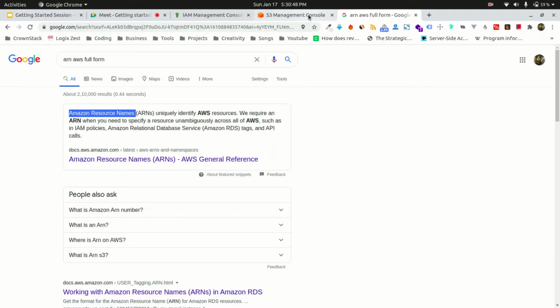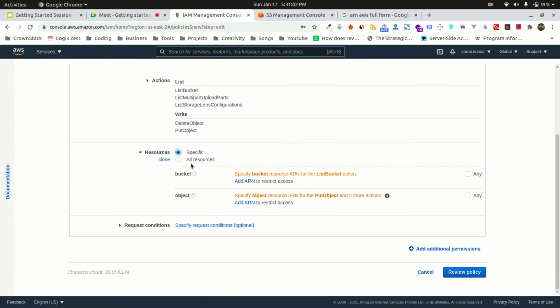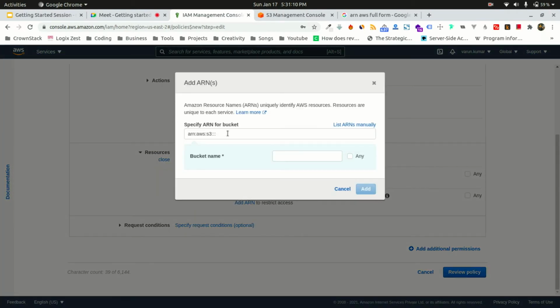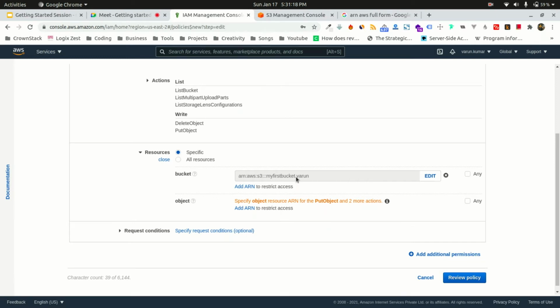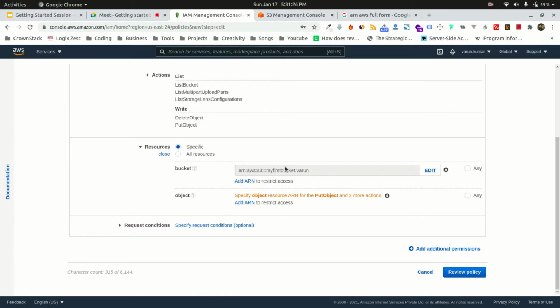Right. So this is something similar to a URL. Suppose I want to provide access to this bucket. So I'll tick this and copy the ARN. So whenever I copy this ARN, I can specify it. If you want to provide access to a bucket, you can add this bucket over here. You can paste it over here and add. So this step gave me the access that, using this policy, if I attach a user to this policy, it will have access to this bucket.